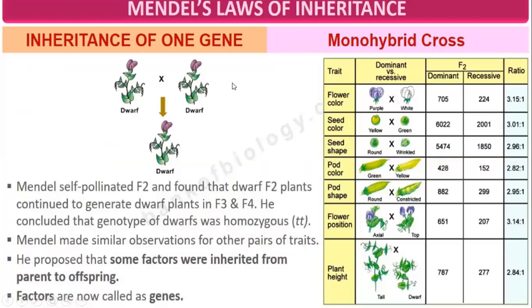Now, we are doing inheritance of one gene in a monohybrid cross. Mendel self-pollinated the F2 and found that dwarf F2 plants continued to generate dwarf plants in F3 and F4. He concluded that the genotype of dwarf was homozygous.